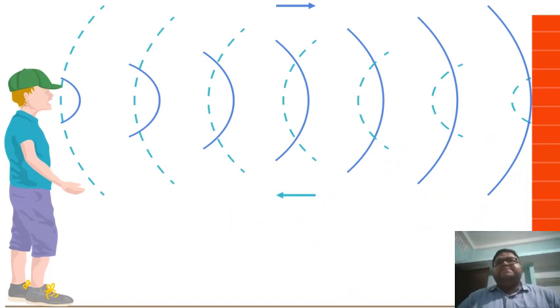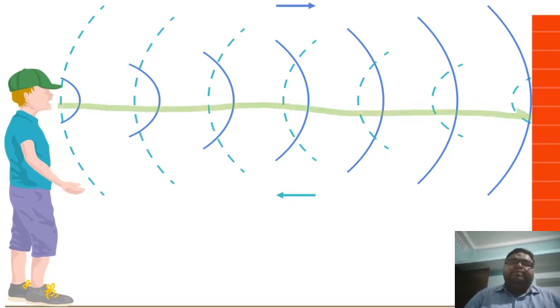Students, what are you observing in this picture? Yes students, right. In this picture we can see that this person is speaking and the sound waves are traveling in this direction. It is getting bounced off in this direction and then it is again getting back to this person, right? So what is happening? The reflection of sound is happening. What do we call this type of reflection? Yes, we call this type of reflection an echo, right? So now let's move ahead.